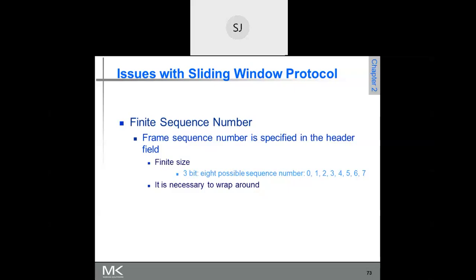In case some frame, suppose frame number 2, is lost, 0, 1, 2, 3, 4 have been sent by the sender, and all others have reached the receiver, but only frame number 2 is lost. Now what will the receiver do? The receiver will not send the acknowledgement. Though it has received 0, 1, 3, 4, it is not going to send the acknowledgement because it is waiting for frame 2. Until all the frames arrive, it is not going to send the acknowledgement.